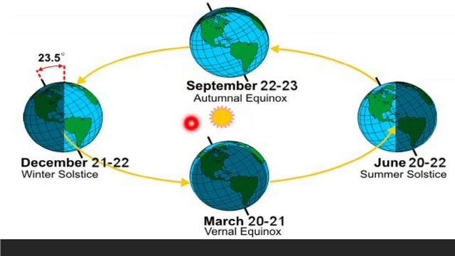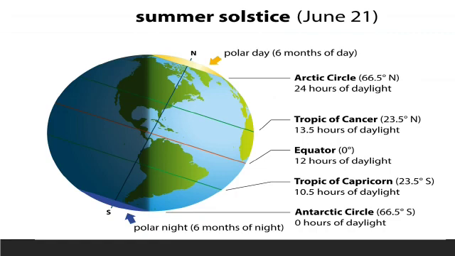What? The sun is directly over the equator. And what does it experience, children? It experiences the spring or vernal equinox and the autumnal equinox on these 2 days. Okay, this is the vernal equinox on March 20 to 21, and this is the autumnal equinox from September 20 to 23. And this is the summer solstice. It occurs on June 21.